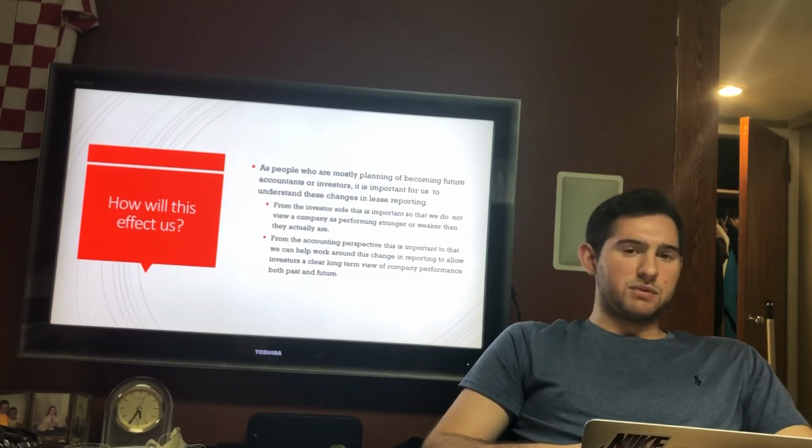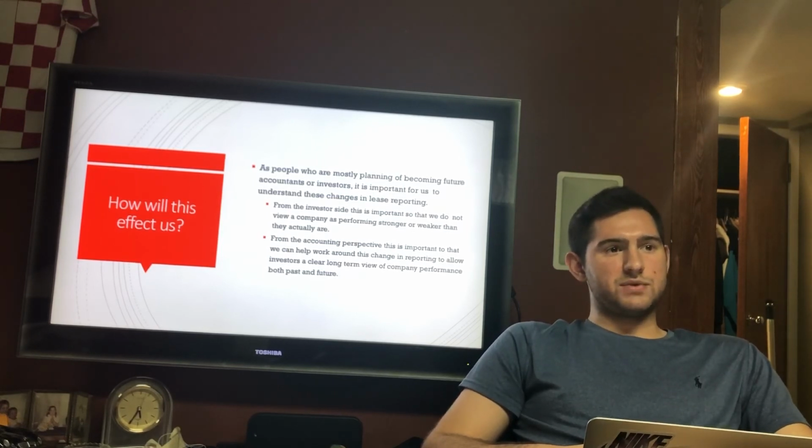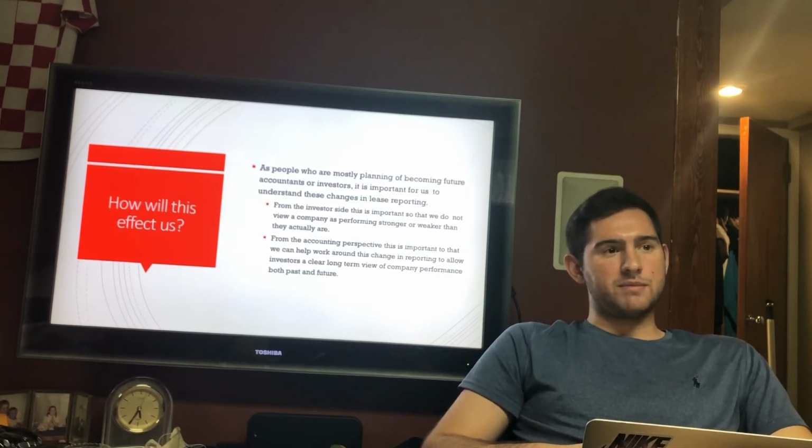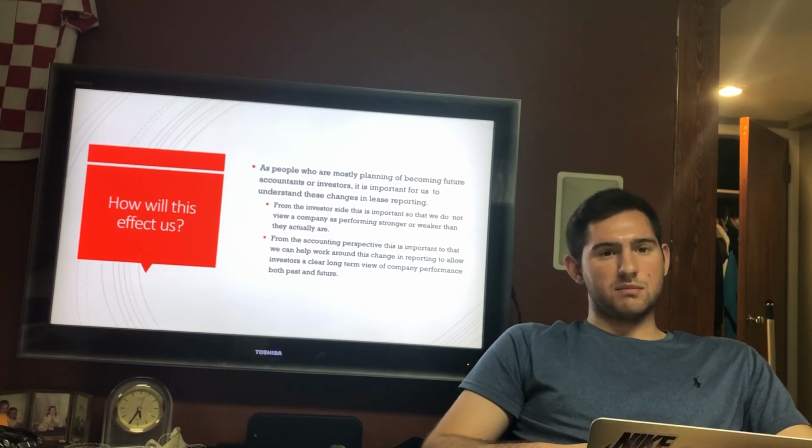We need to really dive deeper into these financial statements and know these rules to know that, oh, in 2019, their earnings per share and their liquidity ratios dropped, but that may not necessarily be a bad thing. It's just the addition of leases on the balance sheet.